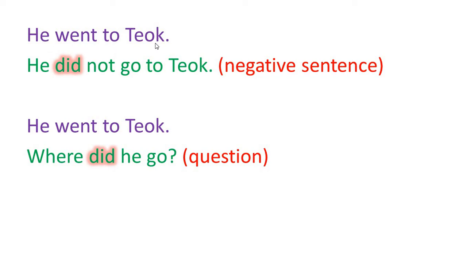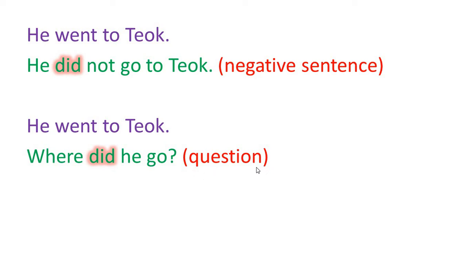He went to Tiok. Which is the verb? Went. This is the past tense. So what is the base form of this verb went? Go. Isn't it? So we need to find out that. So go. He did not go to Tiok. In place of went, what were we using? Did and go. And for negative, we are using not. So finally, the sentence will be, he did not go to Tiok.